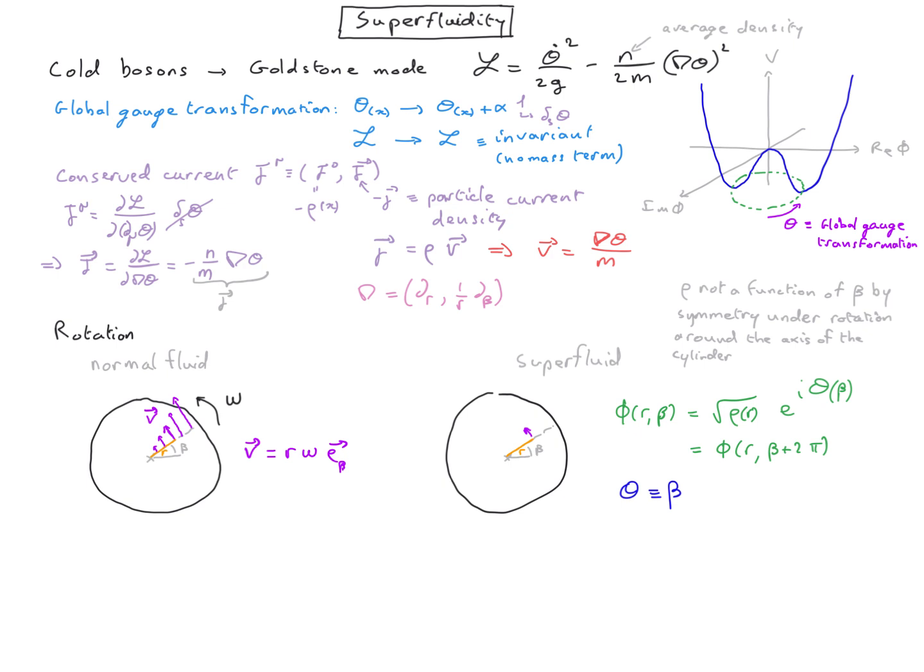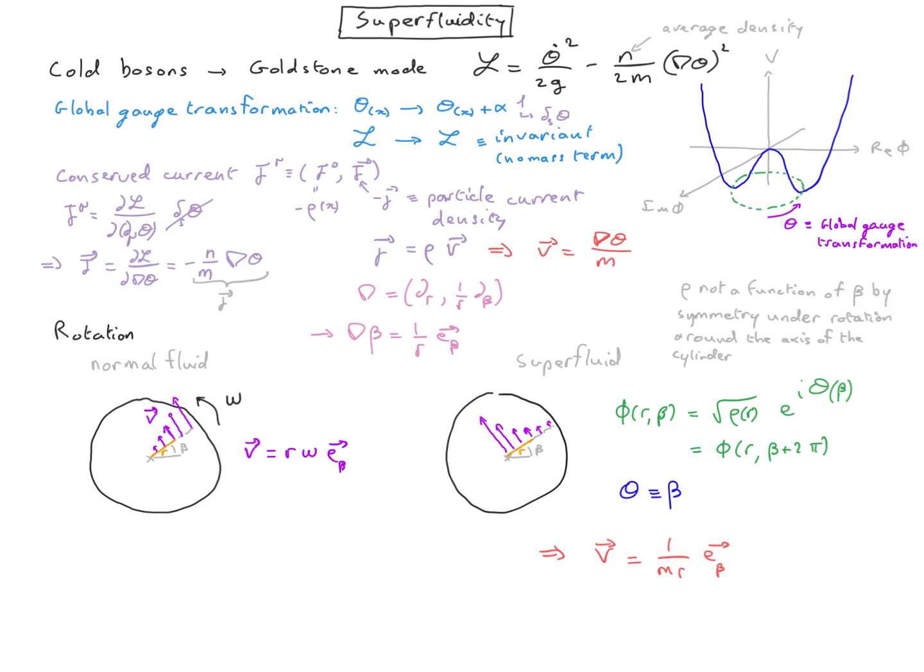So if we replace theta by beta in the expression for the velocity and take into account the expression for the gradient in polar coordinates, we get a velocity which is inversely proportional to r, which is at variance with what we had for the normal fluid, because in that case we had a velocity proportional to r. So the closer we are to the center, the faster the fluid is rotating.